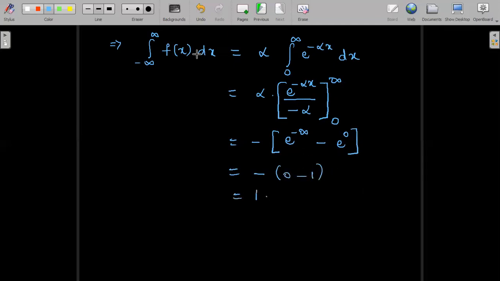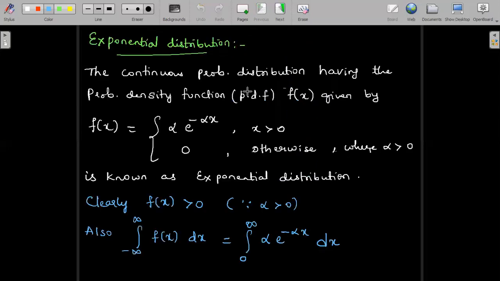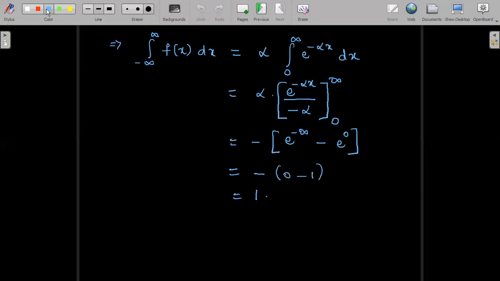So the two conditions get satisfied, that is the integral from minus infinity to infinity of f of x dx is equal to 1, and the first condition, f of x greater than 0, is also satisfied. So we can conclude that f of x defined as alpha e power minus alpha x in the range x greater than 0 is a probability density function. Thus, f of x is a PDF.